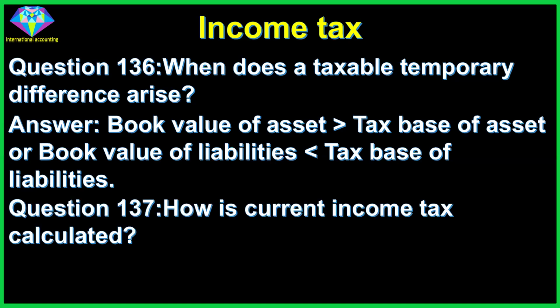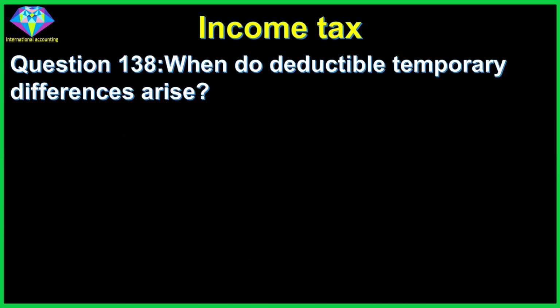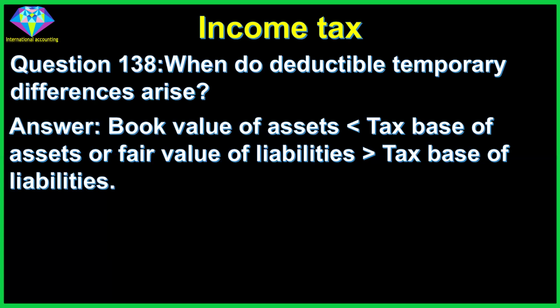Question 137. How is current income tax calculated? Answer. Current income tax equals taxable profit multiplied by the current year corporate income tax rate. Question 138. When do deductible temporary differences arise? Answer. Book value of assets less than tax base of assets, or fair value of liabilities more than tax base of liabilities.